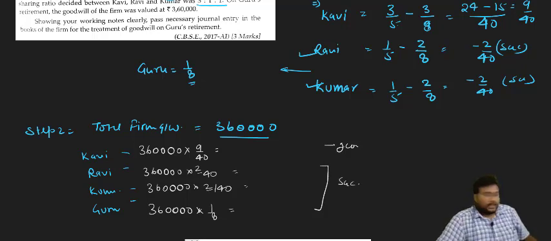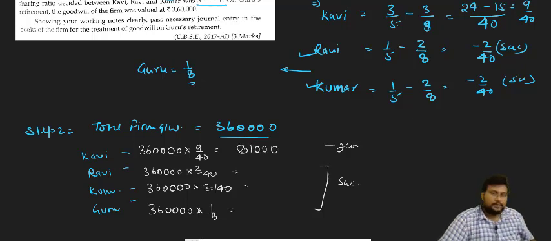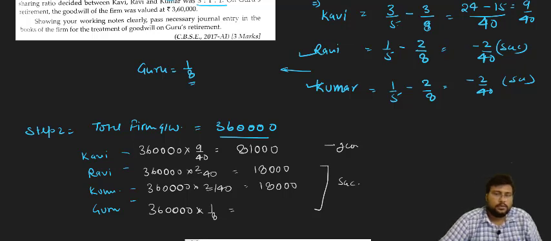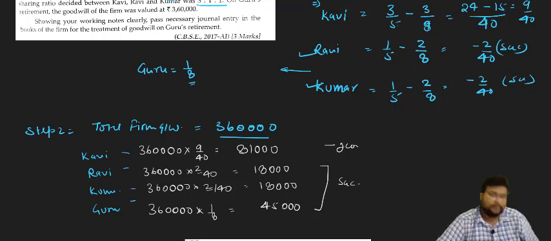So 3,60,000 into 9 by 40 will come to 81,000, and the others will come to 18,000 and 18,000. Now 3,60,000 into 1 by 8, find out how much it will come. Tell me in the comment box. 3,60,000 divided by 8 will come to 45,000.